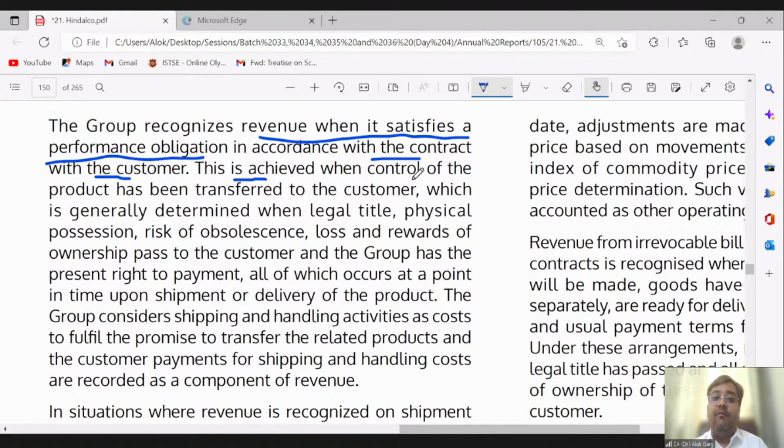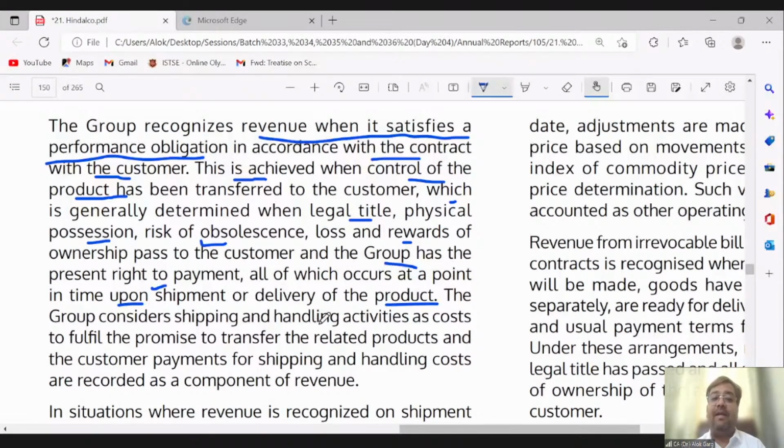This is achieved when control of the product has been transferred to the customer, which is generally determined when legal title, physical possession, risk, loss and rewards of the ownership pass to the customer and the group has the present right to payment, all of which occurs at a point in time upon shipment or delivery of the product, right?